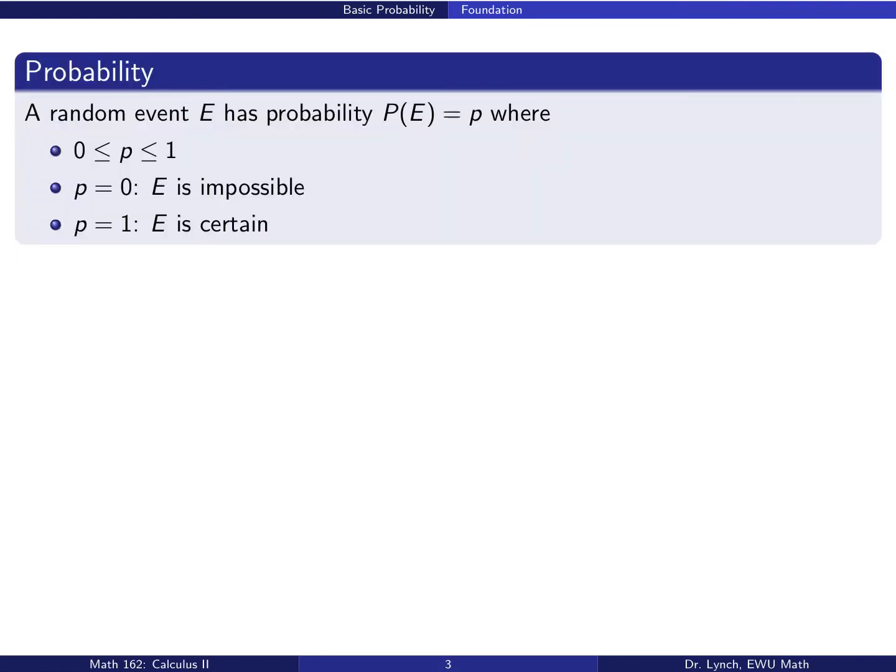Here's the foundation. When we talk about probability, we talk about the probability of some random event occurring. We say that the probability of that event is equal to little p, where p is always a number between 0 and 1. And our interpretation is that if p equals 0, the event is impossible. And if p equals 1, the event is certain. Generally speaking, these events can be drawn from either continuous or discrete